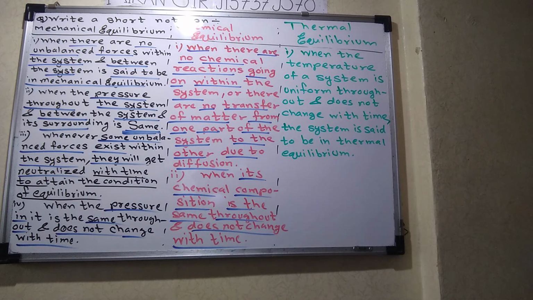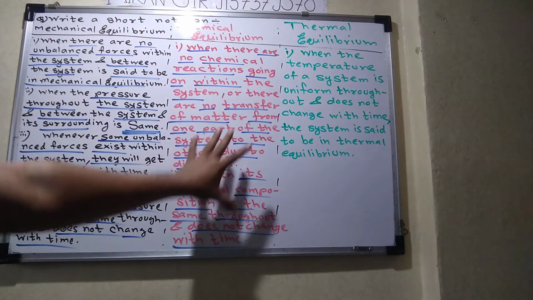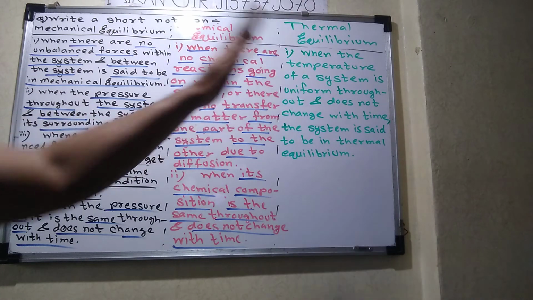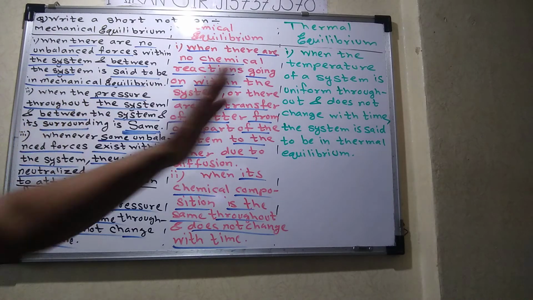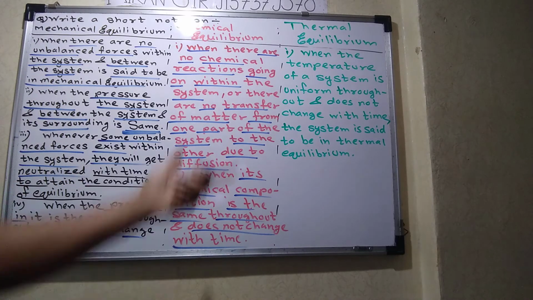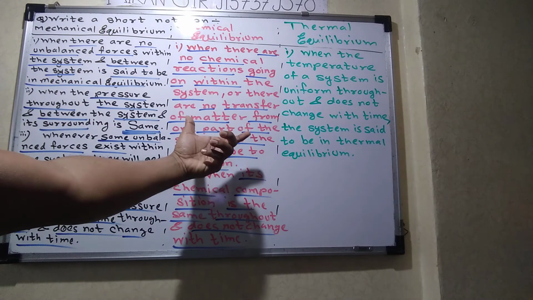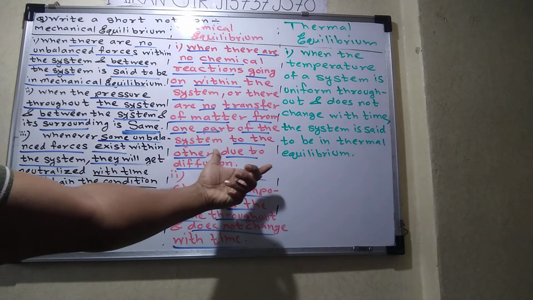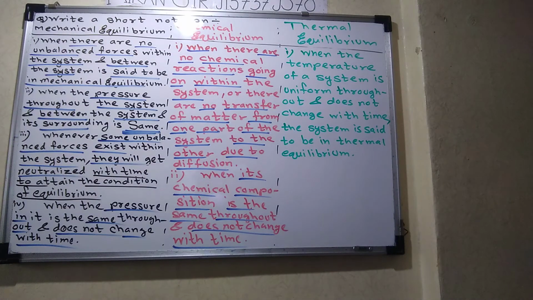The last part is thermal equilibrium. We observe that here 4 points are there, here 2 points, and here 1 point, so 1:2:4 like this. Thermal equilibrium is the shortest answer, only 1 point. Thermal is always related with temperature. So for mechanical, pressure and force are the parameters; for chemical, chemical composition and chemical reactions; and here, temperature.